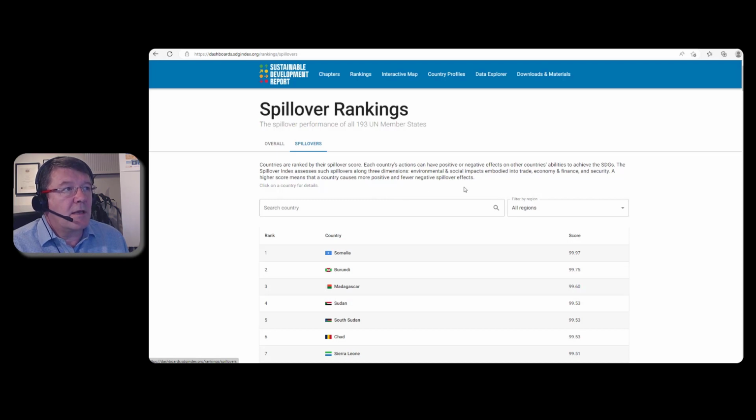Each country's actions can have, as you can imagine, positive or negative effects on other countries' abilities to achieve the SDGs. The spillover index assesses such spillovers along 3 dimensions: environment and social impacts embodied into trade, economy and finance, and security. A higher score means that a country causes more positive and fewer negative spillover effects. So effectively, the higher the score, the less negative or the more positive the result.